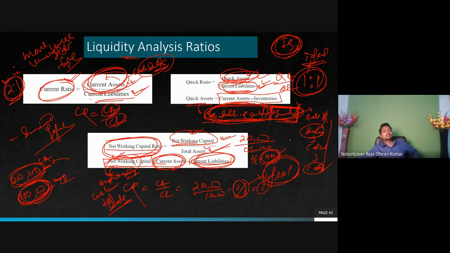ratio gives us more idea. Just those two figures, look here: current liabilities are this much, current assets are this much, from what you are told you are not getting so many things, so many conclusions out of that. When the same thing is converted into the ratio, you can trace out so many things out of that. This is the thing. Next to it, so many types of ratios are also there.